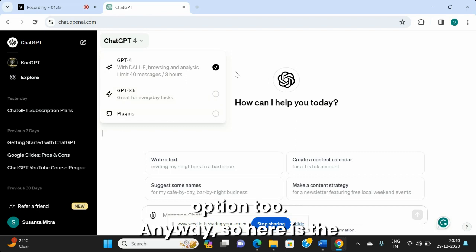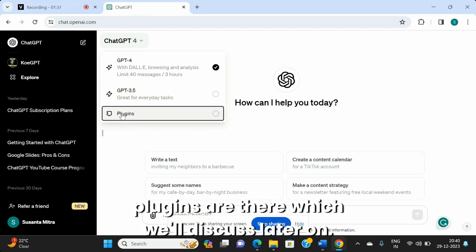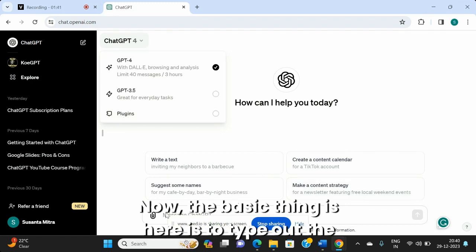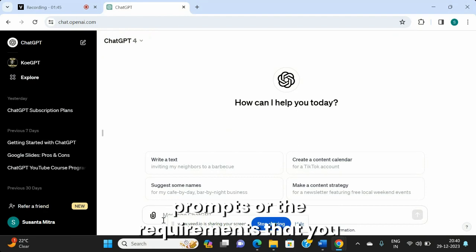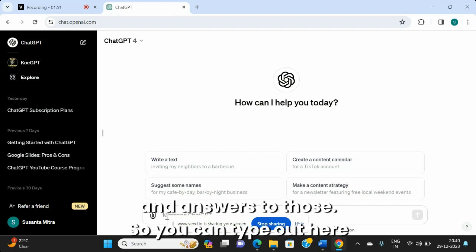Anyway, so here is the screen for this GPT-4, and there are certain plugins there which we will discuss later on. Now the basic thing here is to type out the prompts or the requirements that you want to submit to ChatGPT to get your queries answered.